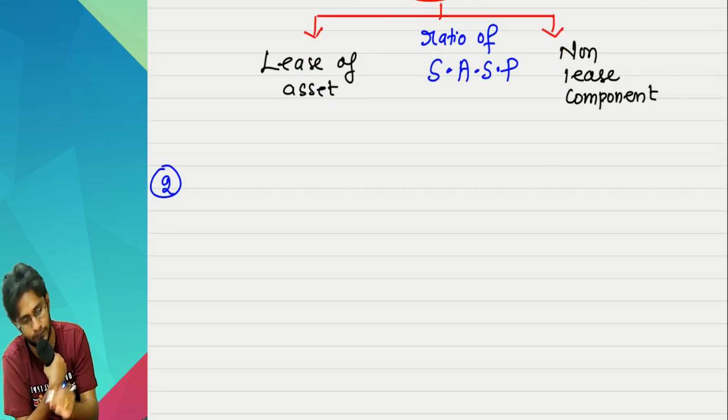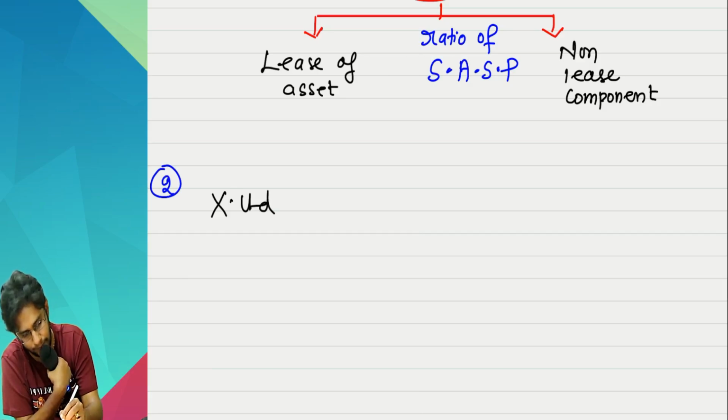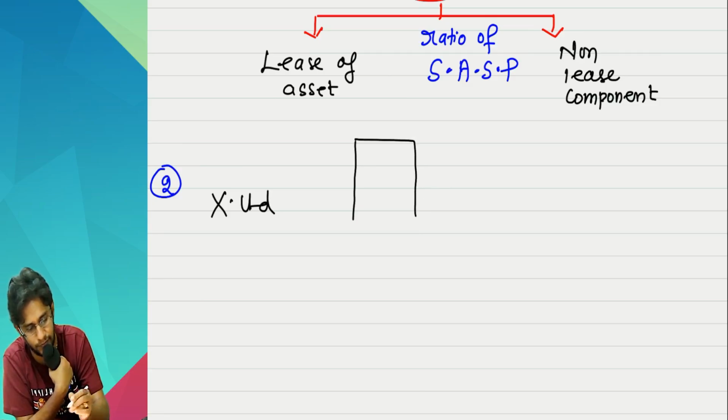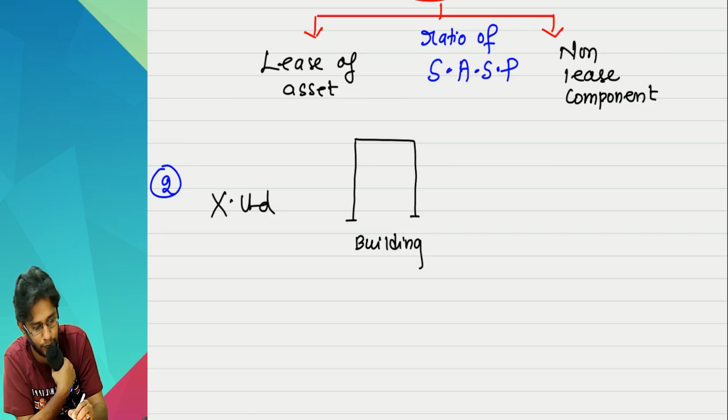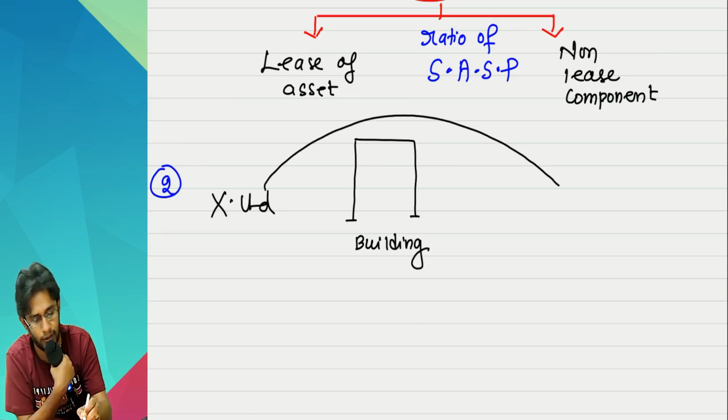Second point. X Limited this time is the owner of a building. X Limited gives this building to Y Limited, who is the customer, or you can call him the lessee for now.